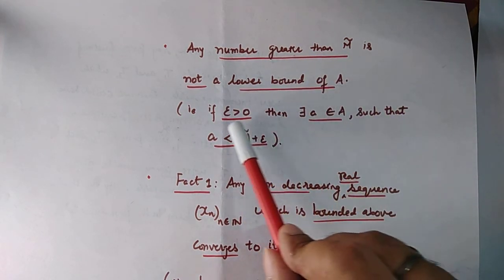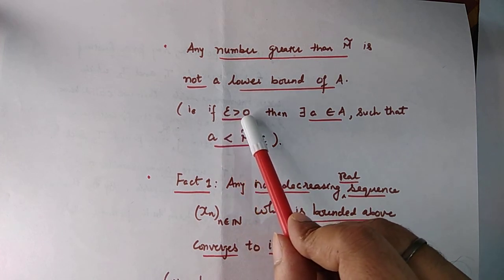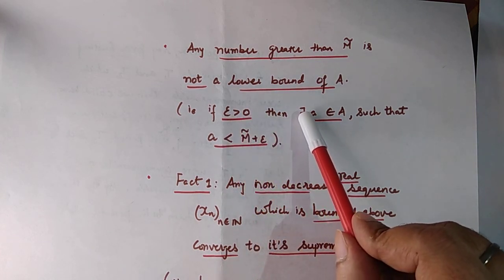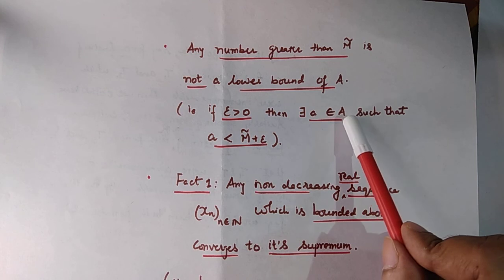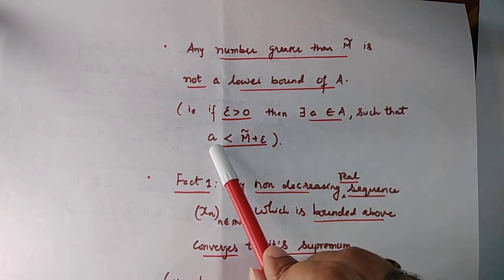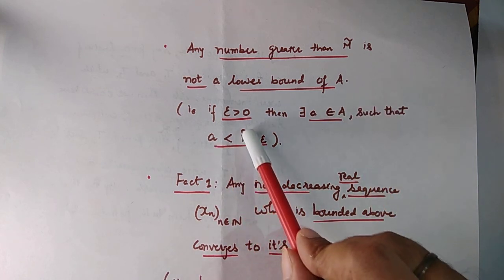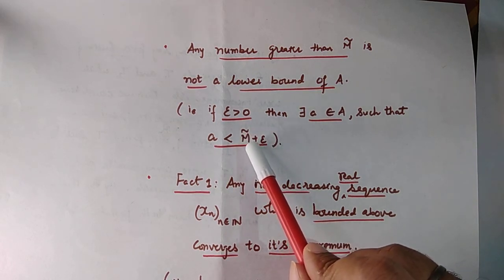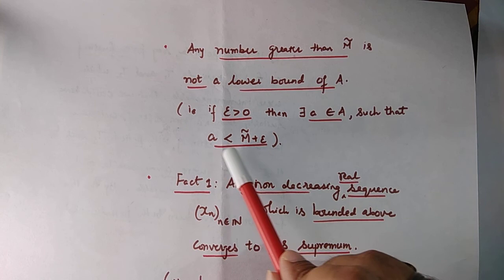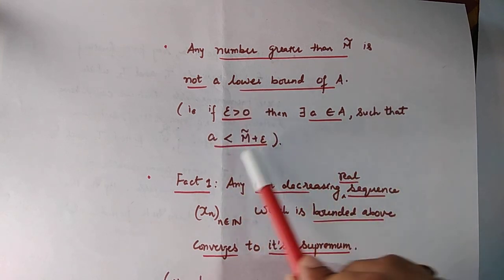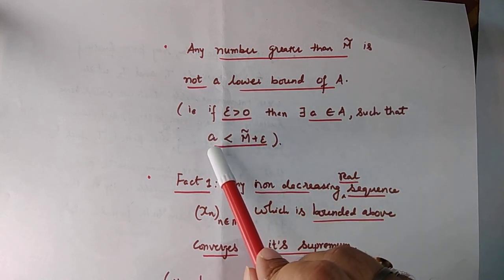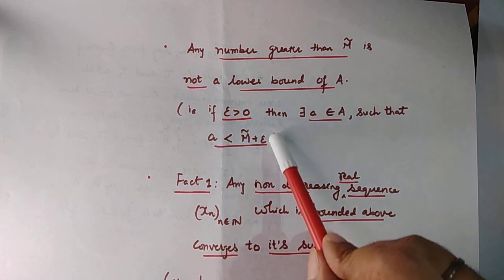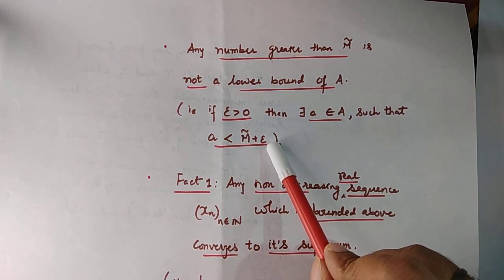In other words, if you take an epsilon greater than 0, then there must exist an element small a in the set capital A such that small a is strictly less than m tilde plus epsilon. So any number larger than m tilde will fail to be a lower bound of the set A because there will exist an element small a which is strictly smaller than this number m tilde plus epsilon.